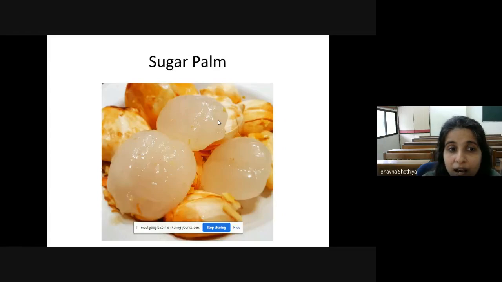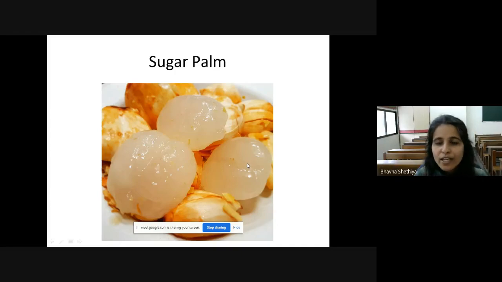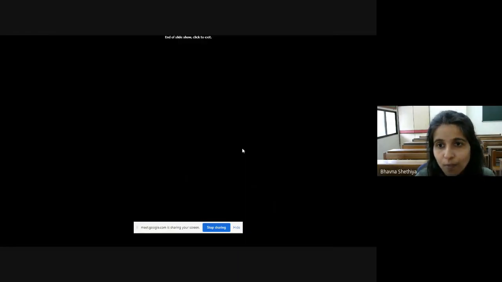One. Now next is sugar palm. Yes, children. We also call it targola. So we have to peel off targola or sugar palm and then eat it. It's very juicy. It contains lots of water and it is the healthiest food, right?